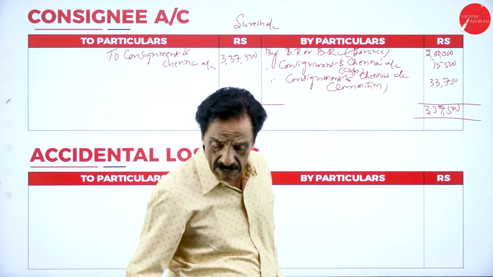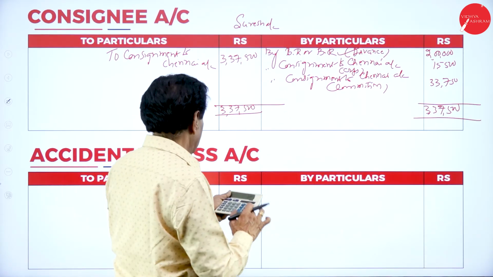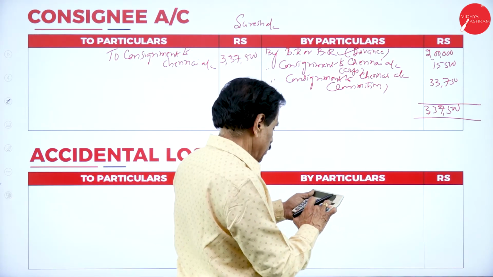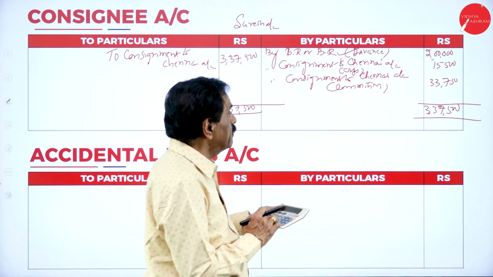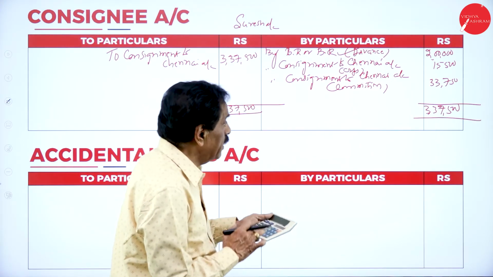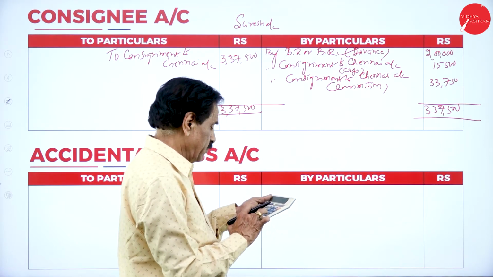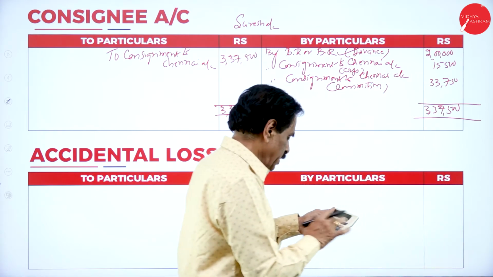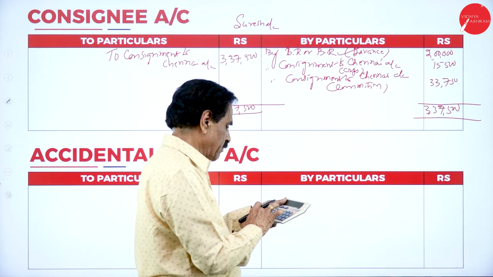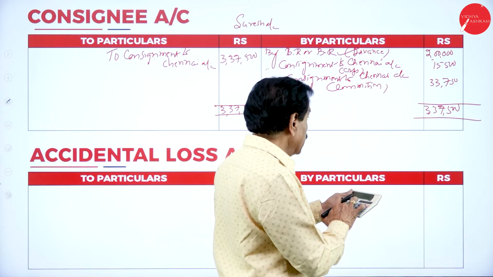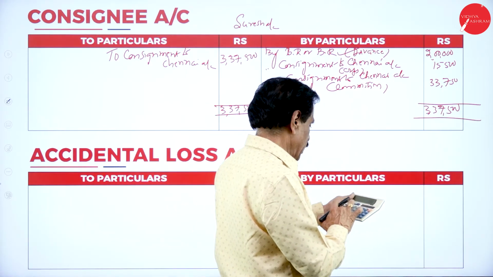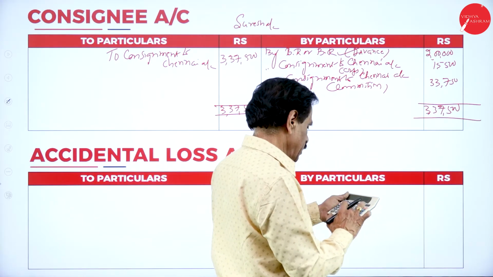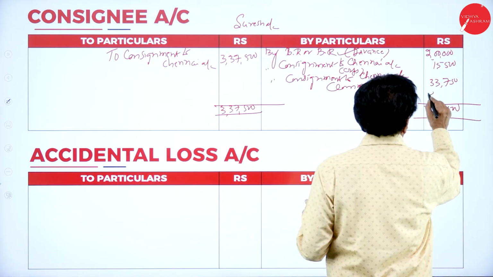Deduct 3,37,500 minus 2 lakh minus 15,500 minus 33,750, that is 82,250.